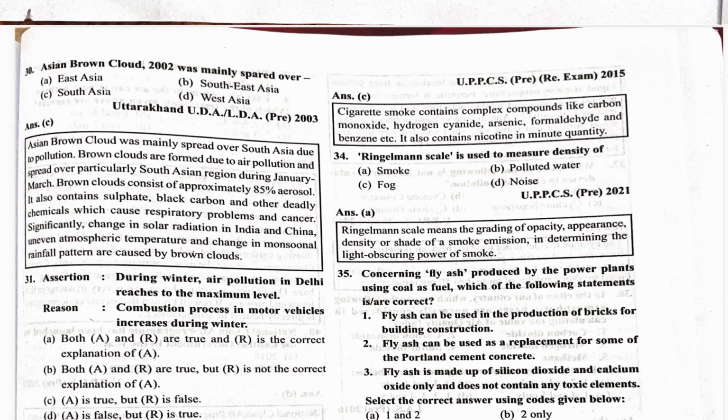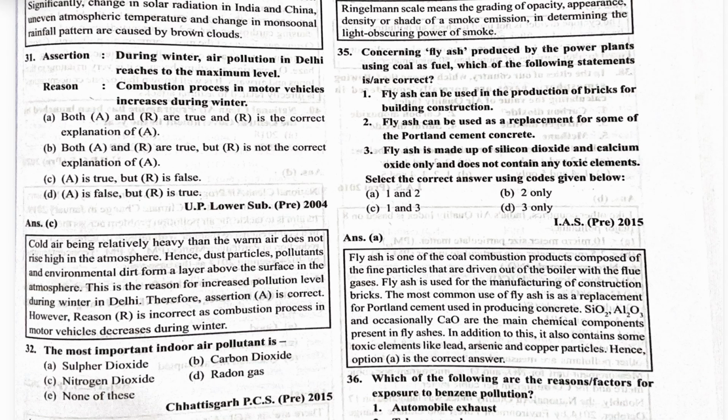Asian brown cloud 2002 was mainly spread over South Asia. So this is a very old question, no need to remember. During winter, air pollution in Delhi reaches the maximum level. Yes. Combustion process in motor vehicles increases during winter. So not true. Combustion process in motor vehicles happens in all 12 months of the year.